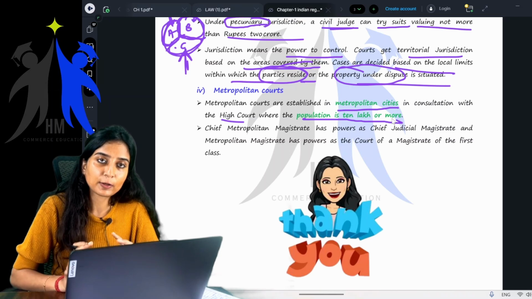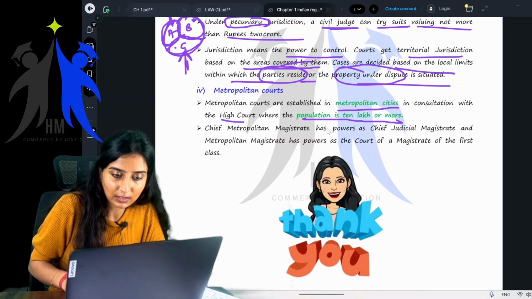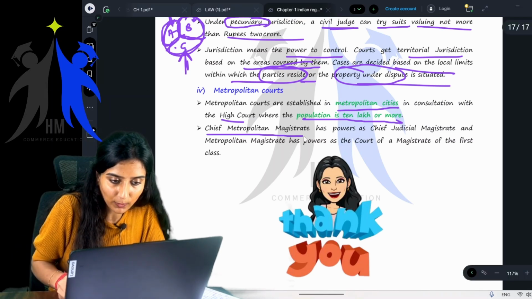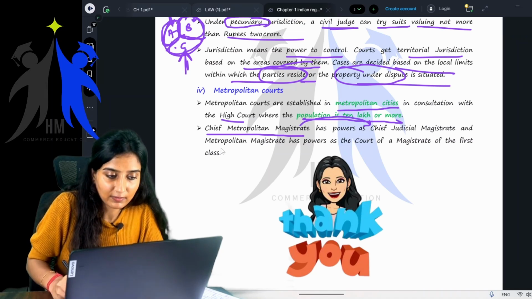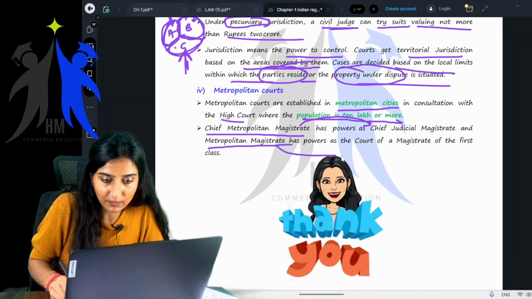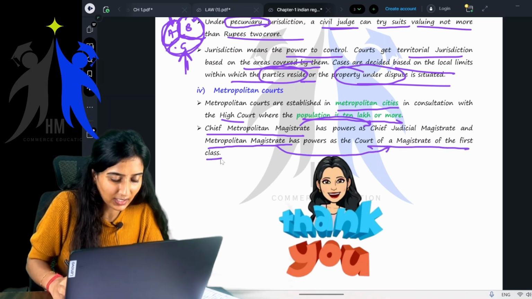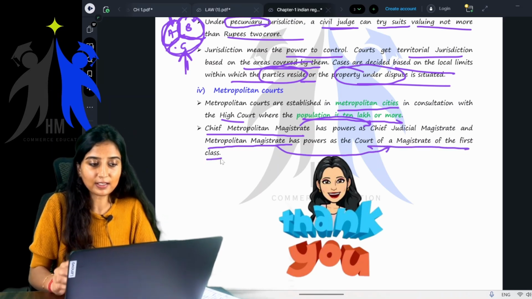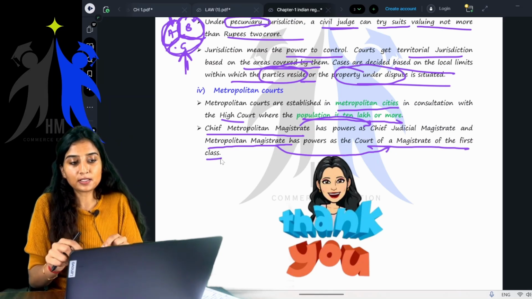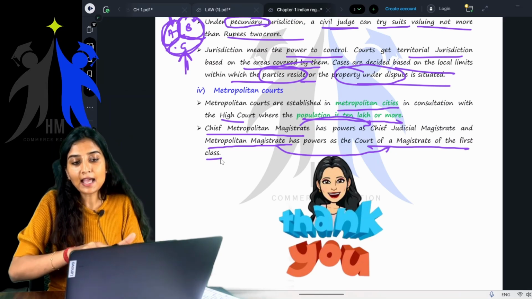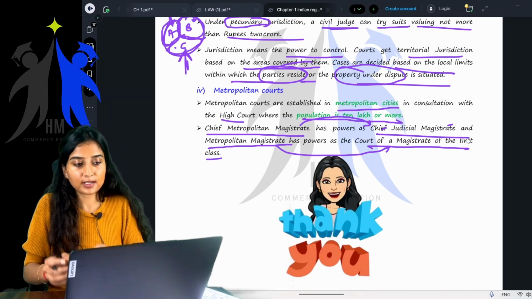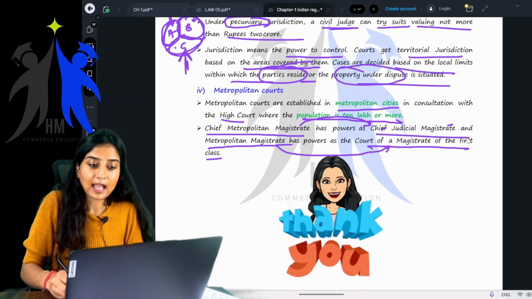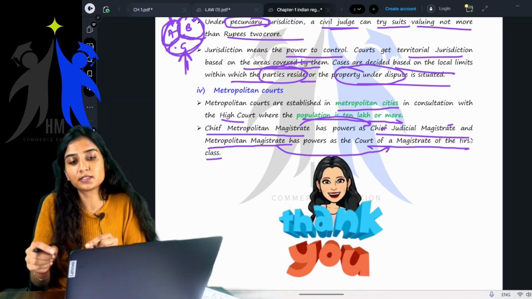Here we can find metropolitan courts, and here there is one line which says Chief Metropolitan Magistrate has the powers of Chief Judicial Magistrate, whereas Metropolitan Magistrate has the powers of Court of a Magistrate of the first class. You can just read and leave it, not of much importance. What they're trying to tell is the Chief Metropolitan Magistrate has the powers of Chief Judicial Magistrate, whereas the Metropolitan Magistrate has the powers of a Magistrate of the first class.